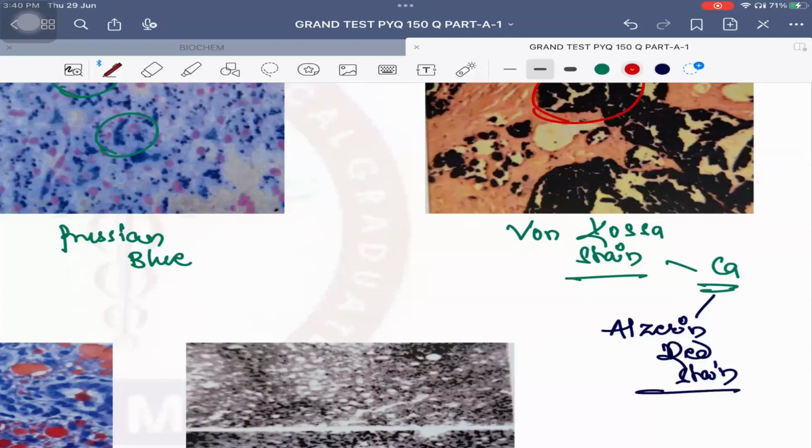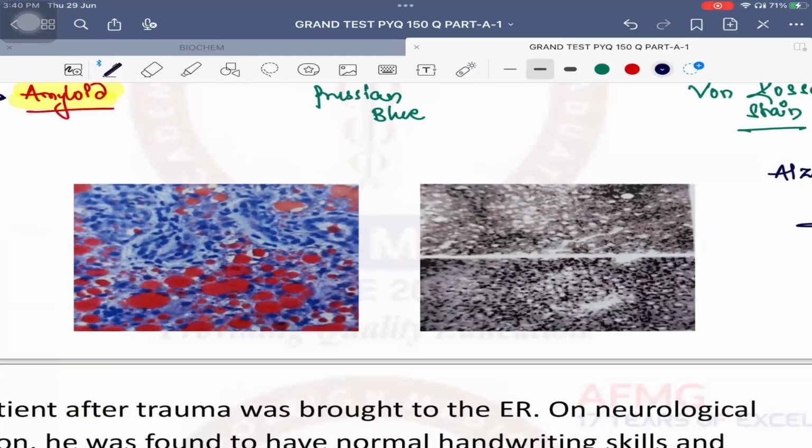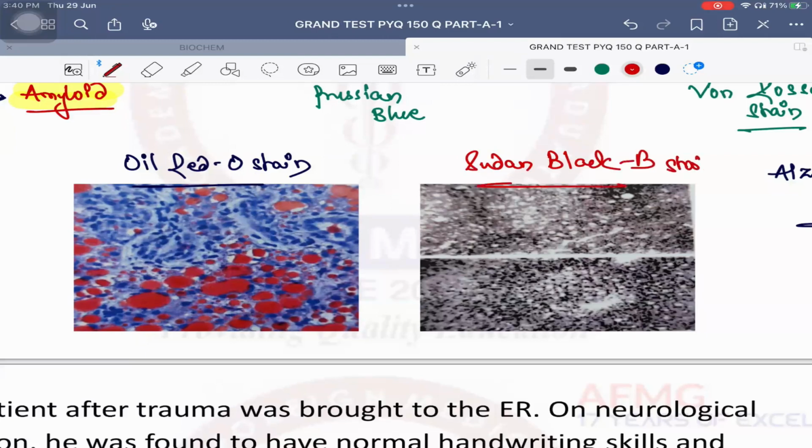Please remember this. Next, these are the fat stains. The one which stains fat red is known as oil red O stain. So oil red O stain is used for fat, whereas the stain which will stain the fat black is known as Sudan black B stain. Okay, so please remember, fat के लिए there are two stains which can be used. The one which will stain the fat red is known as oil red O. The one which will stain the fat black is known as Sudan black B. तो ये कोई नहीं पूछने वाला कि फैट ब्लैक स्टेन हो रहा है, क्योंकि नाम में है उसके. वो किसके लिए यूज होता है ये पूछा जाएगा. Which is the best stain for fat? So the answer should be Sudan black B usually, followed by oil red O.